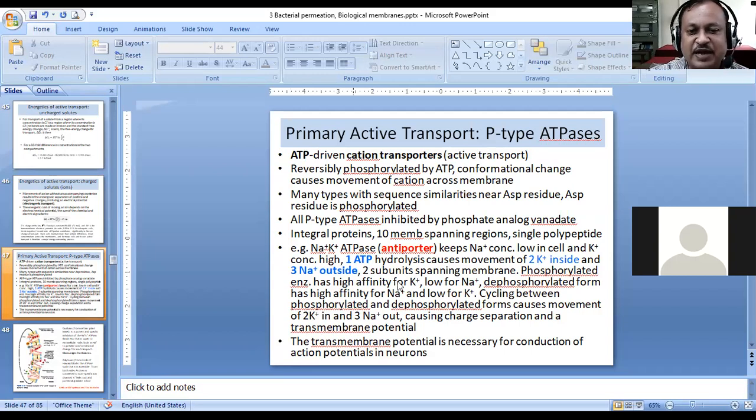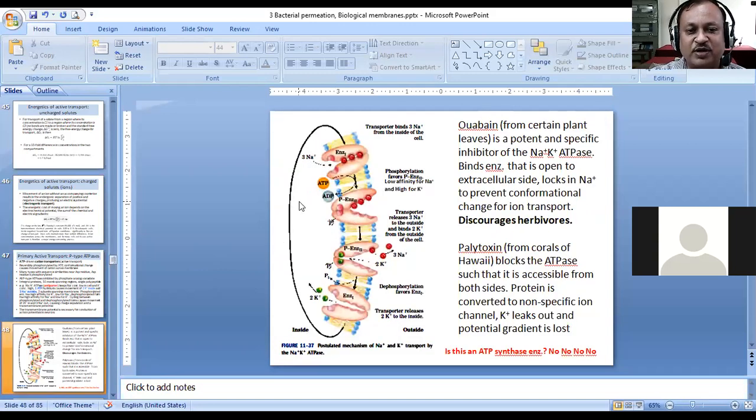Here we have seen that there is a movement of two potassium ions inside the cell, and a simultaneous movement of three sodium ions outside the cell. So it is a co-transport phenomenon. We have seen diagrammatically how the sodium ions bind from inside, when the protein is in a particular conformation, and then when there is phosphorylation, the sodium ions are released on the outside.